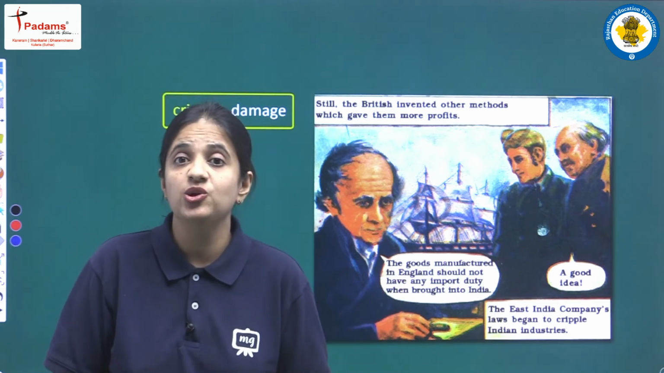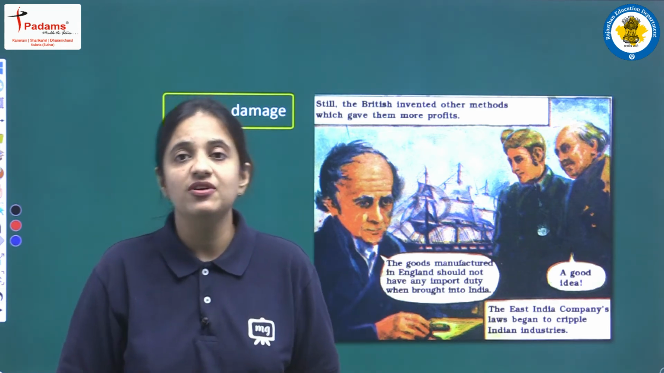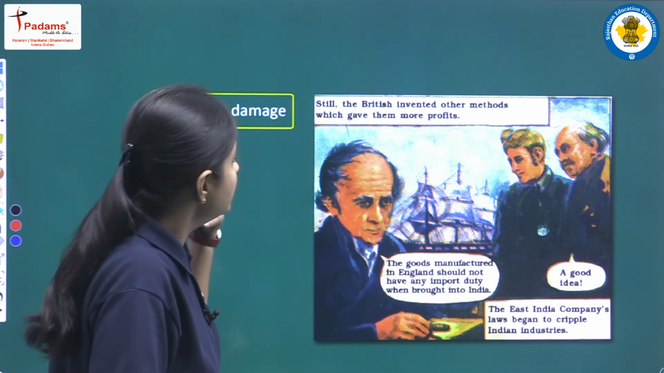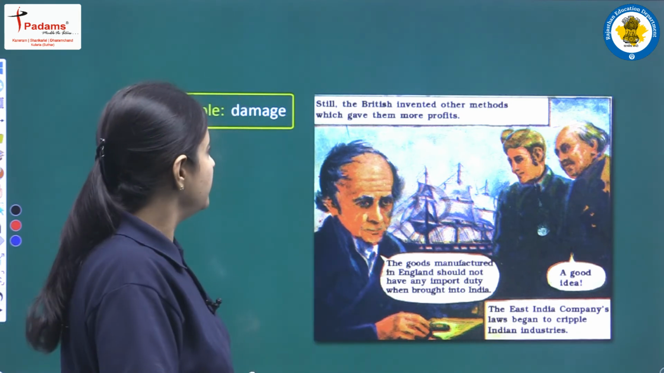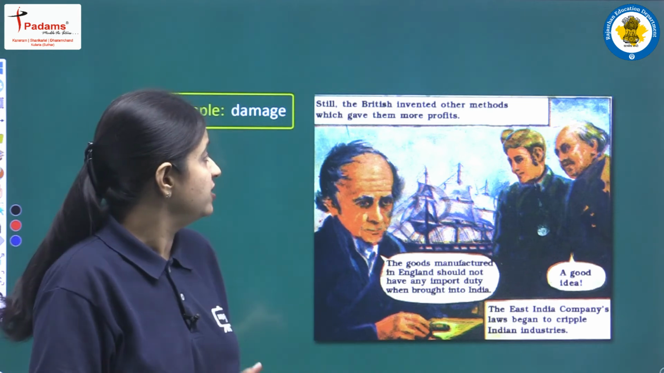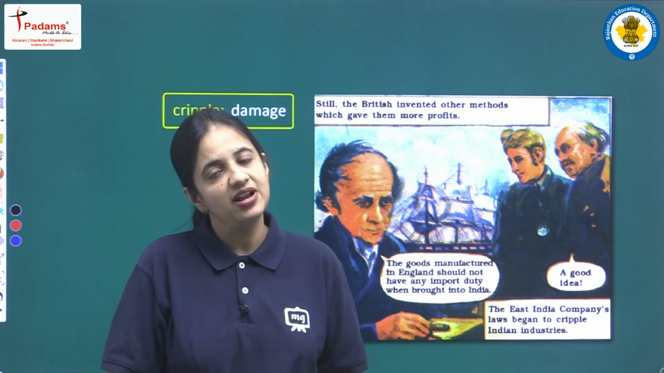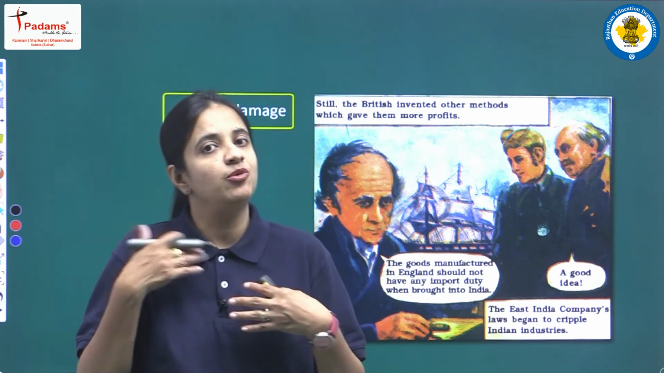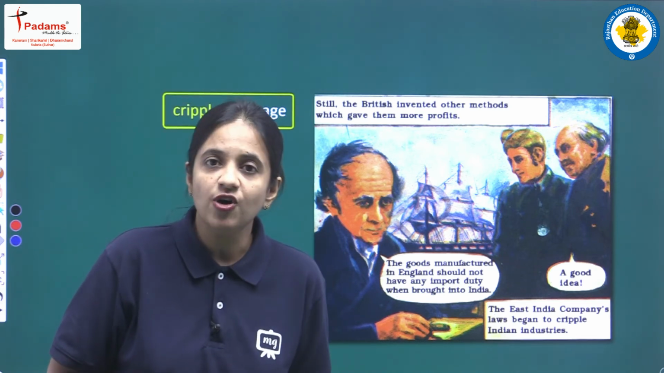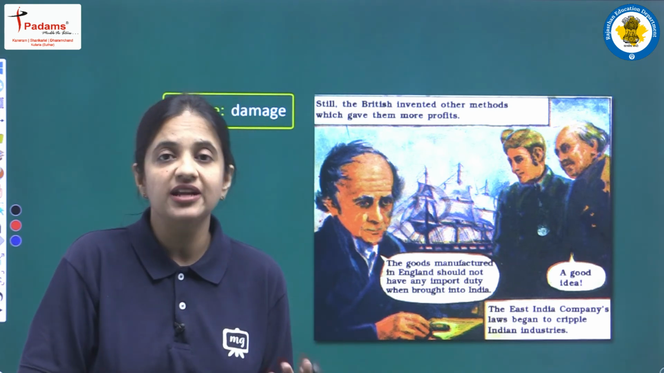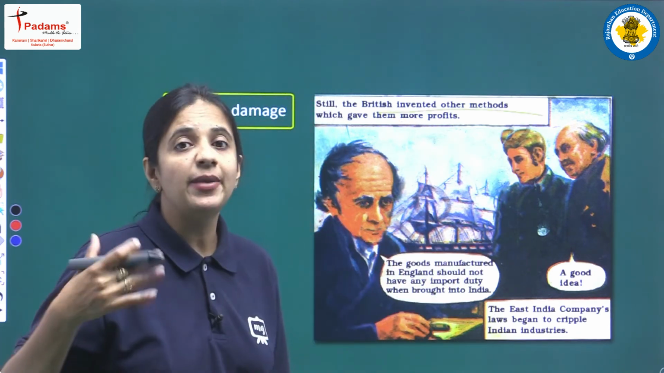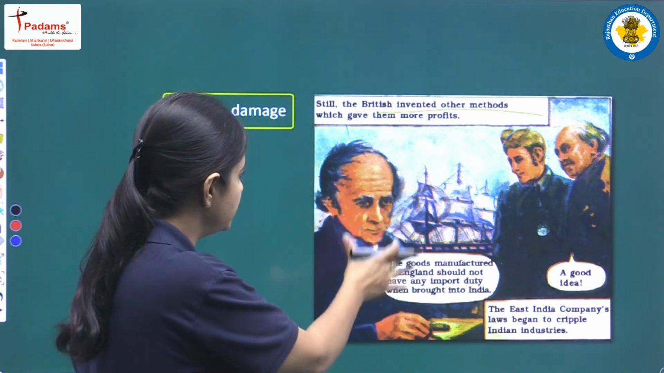So yes, they wanted to earn money, and for that they were having such heavy taxes that we have read earlier. But still the British invented other methods also which gave them more profit. They were having a lot of profits with the help of the heavy taxes, but still they were very greedy. They wanted to earn more and more profit, and for that they discovered other methods also. So let's see the picture.